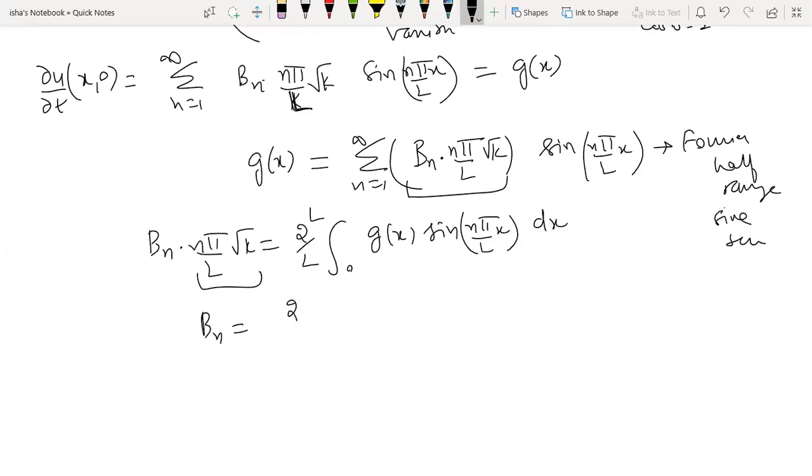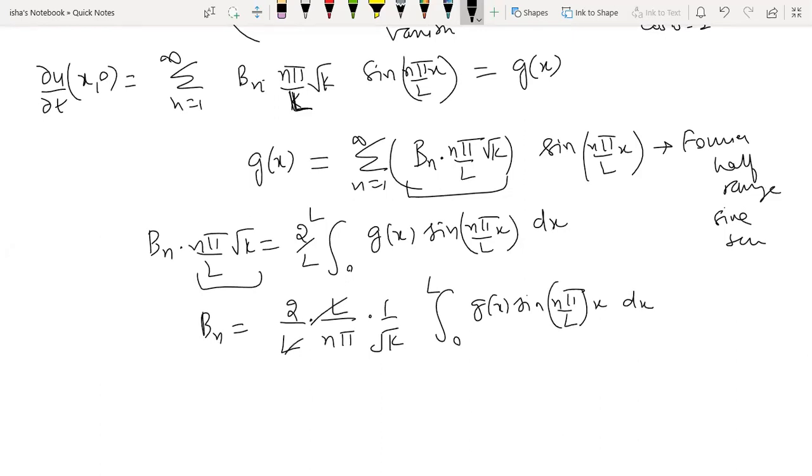So this is 2 by L into L by n pi into 1 by square root k, and the L goes. So basically you will be getting b_n like this.